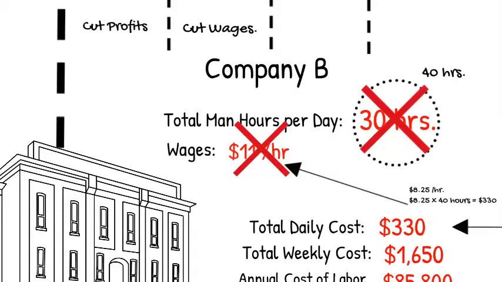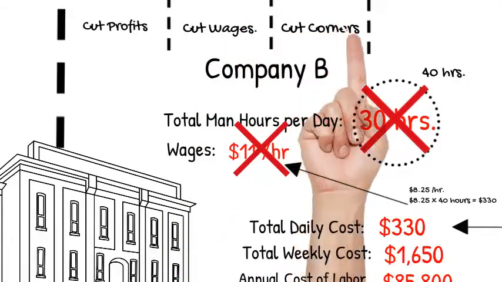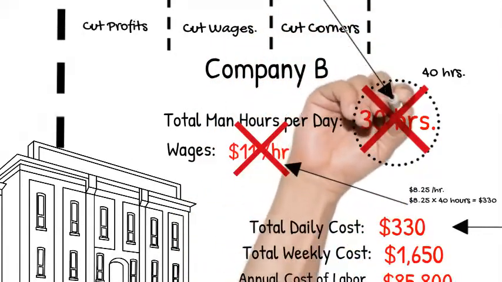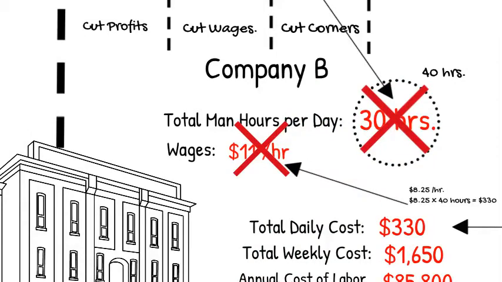So instead of high turnover rates, they now are going to have to try and fit everything into the 30 hours. But as we said before, it is impossible to clean this facility in 30 hours. It takes the 40 hours. So instead of cutting wages, they only begin cutting corners. So when they cut corners, less and less of your facility will be cleaned.